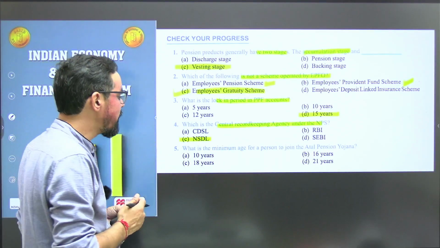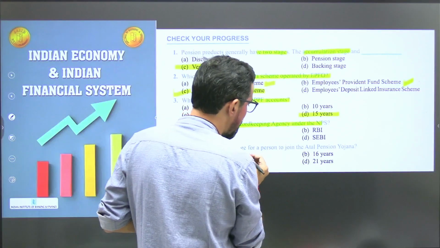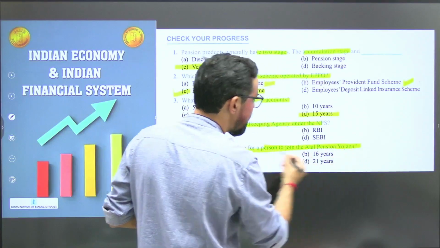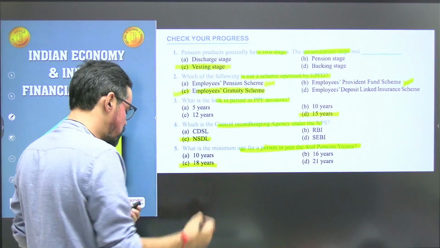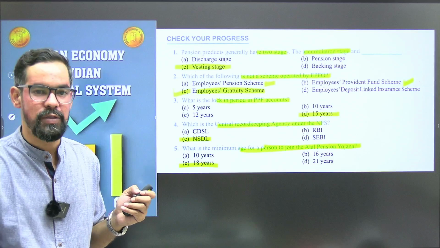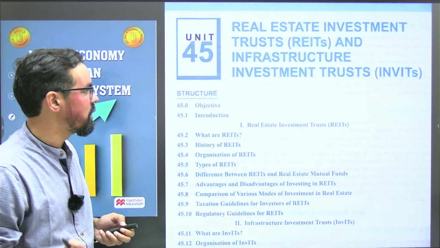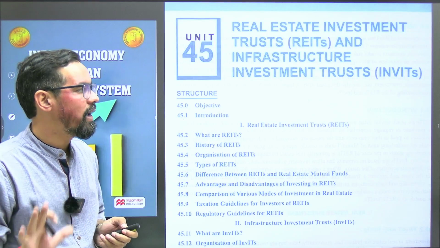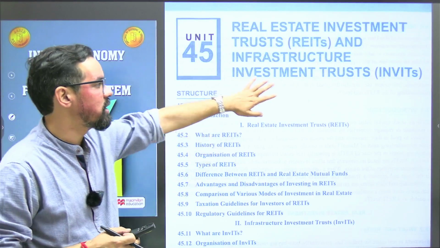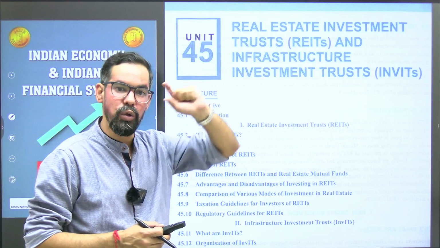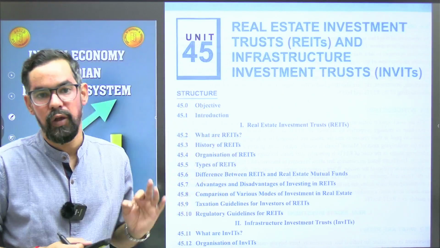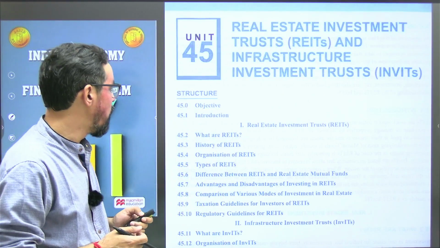What is the minimum age for a person to join Atal Pension Yojana? It is 18 years. So option C will be the correct answer for this one. Next one, real estate investment trust, REITs, and INVIT, that is infrastructure investment trust. Both the trusts are very, very important. So let's have a look.